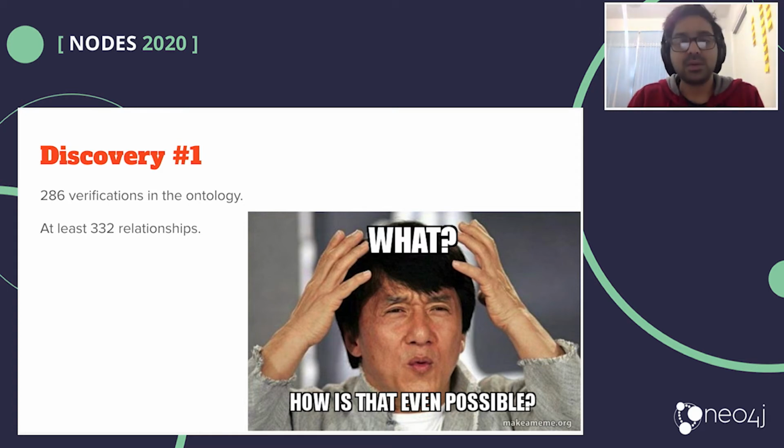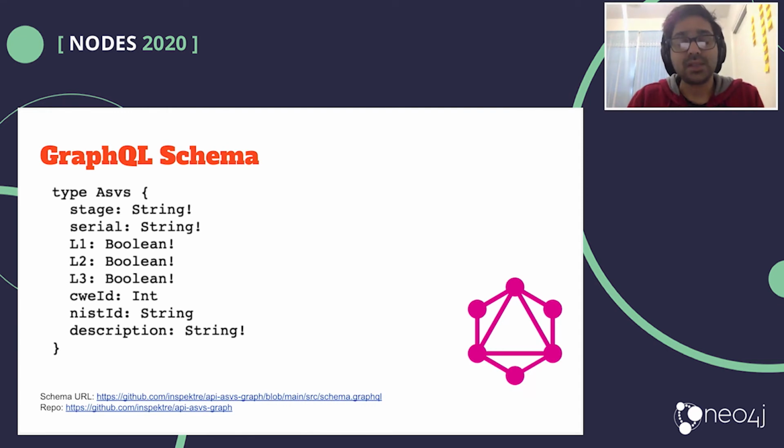Now, for people who are new to GRAND stack, it's basically Neo4j, GraphQL, Apollo server, and your React application. I have my GraphQL schema put up here. It's actually a very simple schema. You have a stage to describe what stage you're in, or the security domain, for instance, architecture, for instance, cryptography, or anything of that sort.